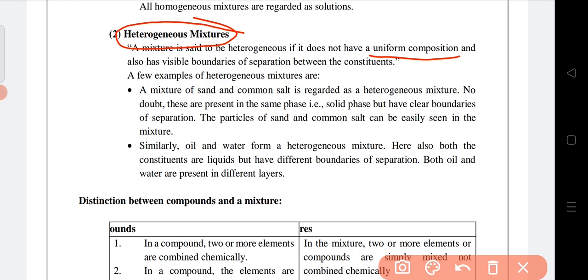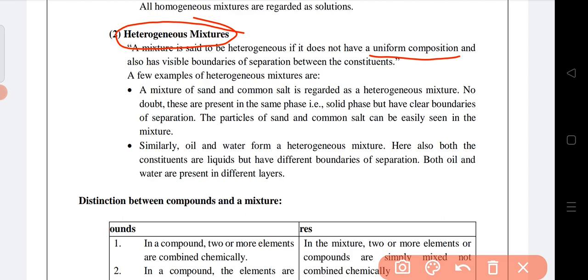In case of homogeneous, we have seen it has uniform composition, but a heterogeneous mixture does not have any uniform composition and also has visible boundaries of separation between the constituents.